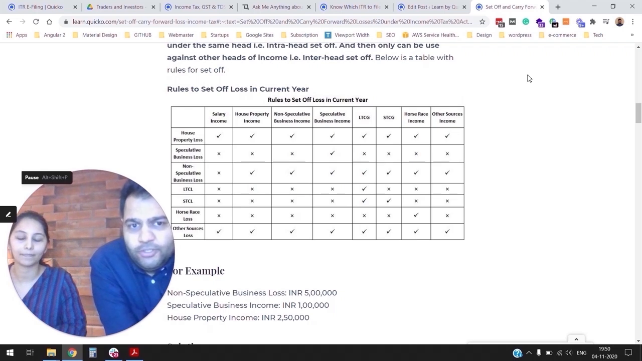Okay, gotcha. So how about brought forward losses? Do I have to bring forward my losses every year? No. You need to bring forward the loss only if you have an eligible income against which you can set it off.